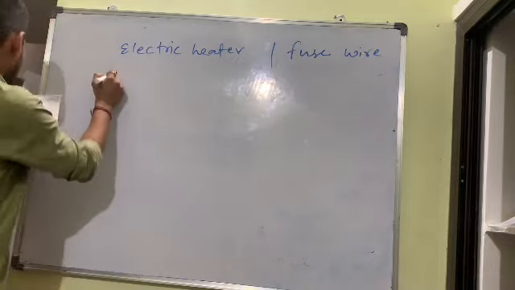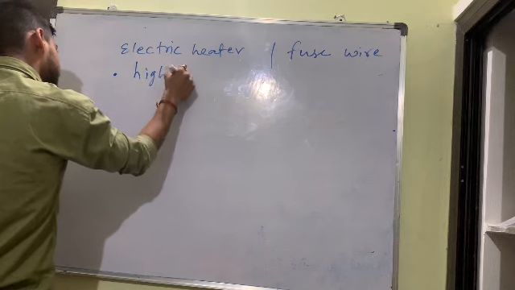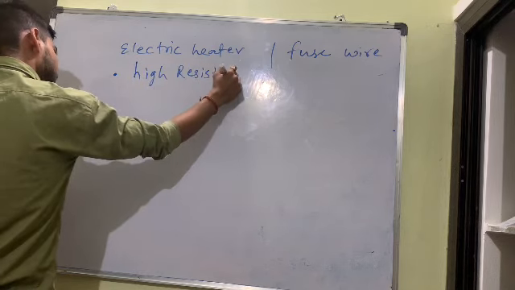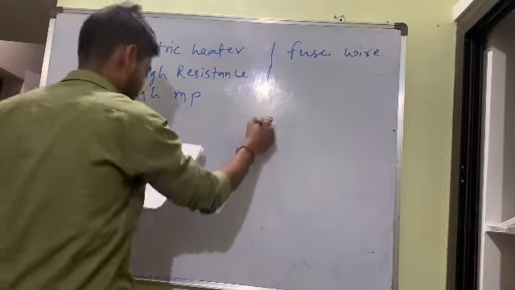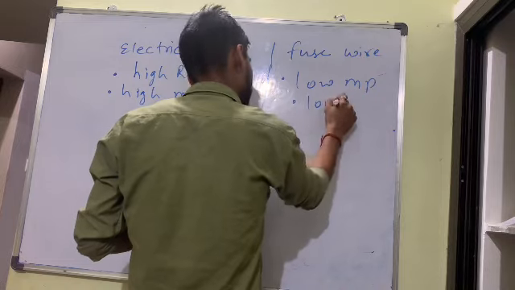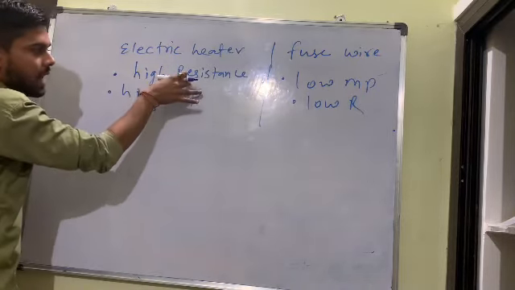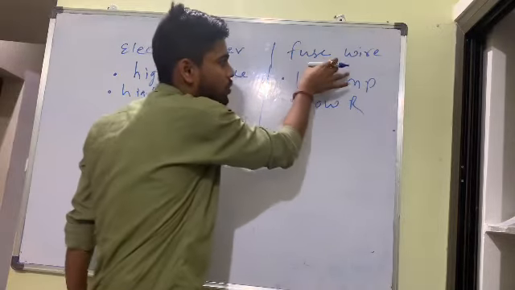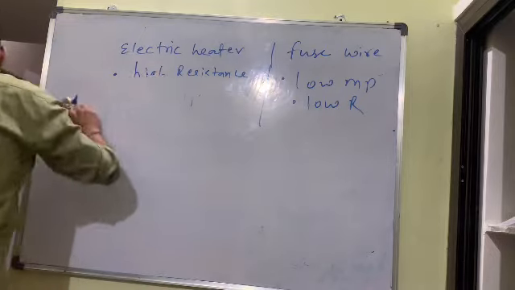So, bacha, simple thing you will write. In an electric heater, we use high resistance and high melting point wire. Here in the fuse, we will use low melting point and low resistance. So the electric heater wire has high resistance and high melting point. Fuse wire has low melting point and low resistance. Clear? Next point.